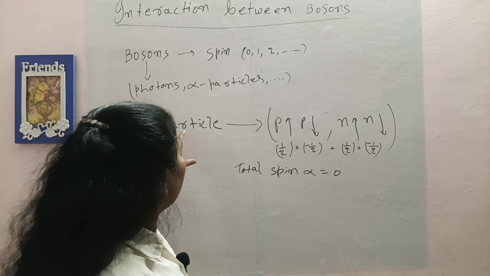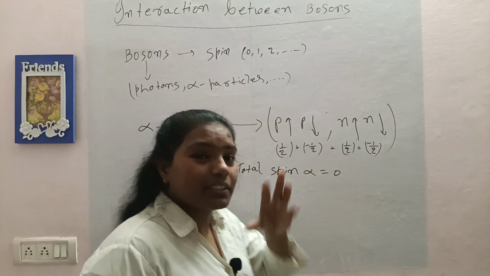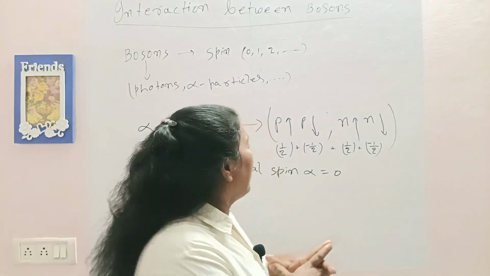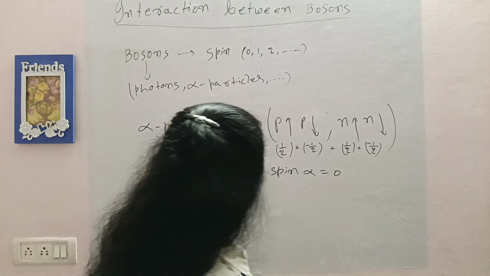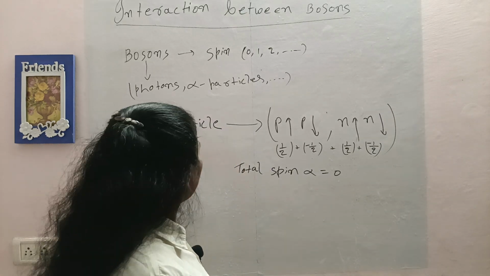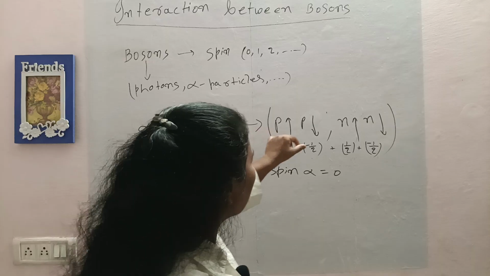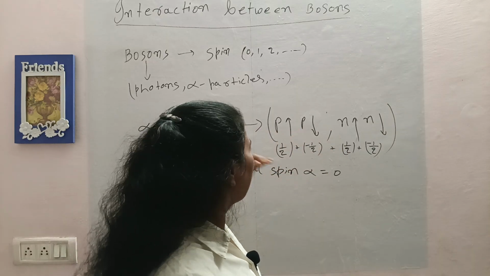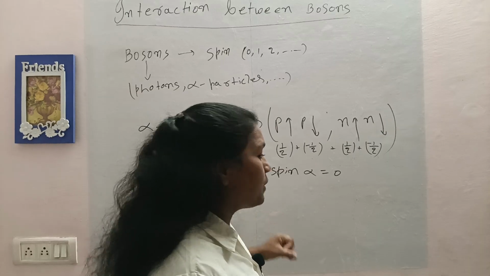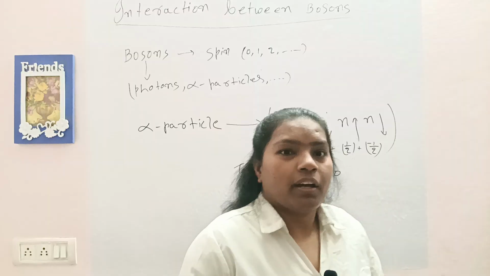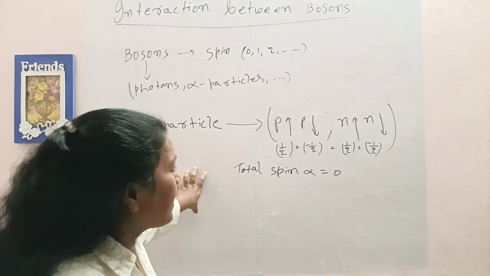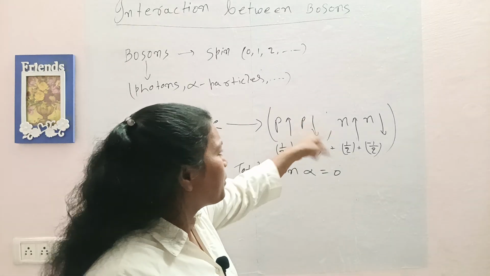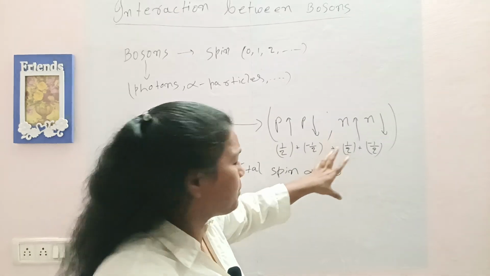Now for the alpha particle, if we increase the temperature, or make them too close, or increase the energy of the system, then this proton, proton and neutron, neutron starts loosening. At large distances and low energies, the alpha particle behaves as a boson because the fermion interaction is very small.